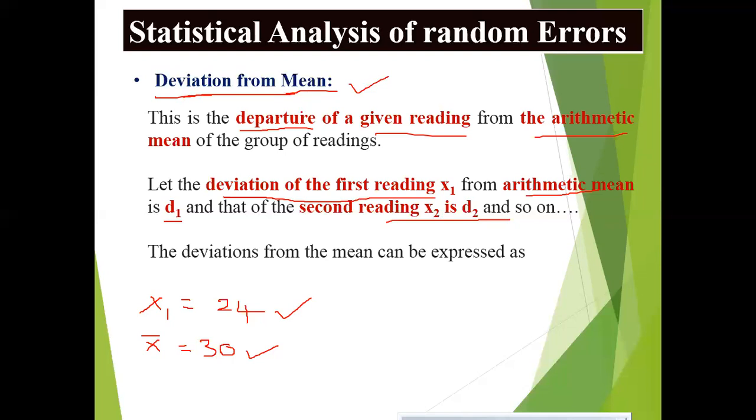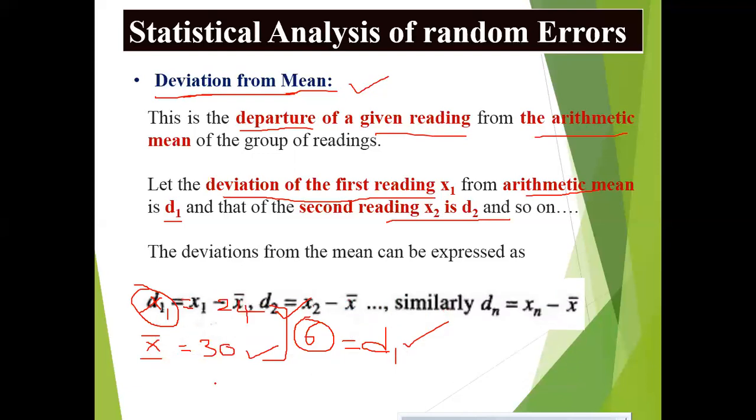What is meant by deviation from mean? The departure of the given reading from the arithmetic mean. Departure means how much x1 is deviating from x bar. Deviation is nothing but the difference between these two, which is 6. So 6 is the d1 value now, d1 equal to 6. So the deviation of the first reading x1 from the arithmetic mean is d1, and similarly we can calculate for x2, the second reading, the third reading, and so on.